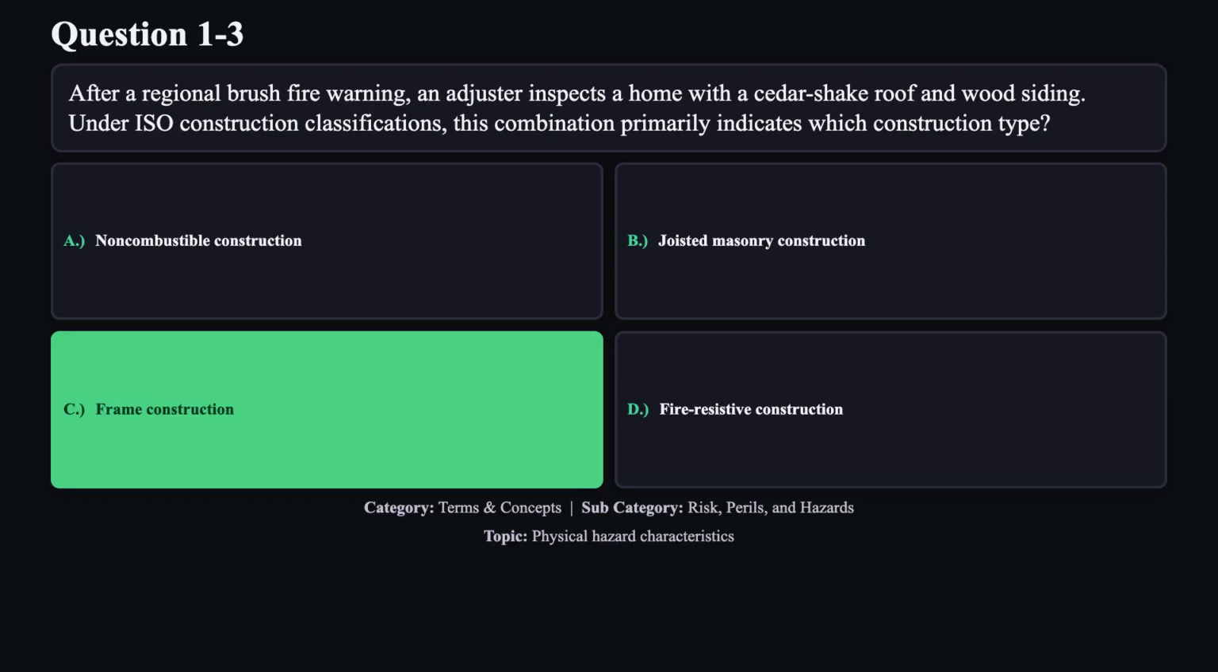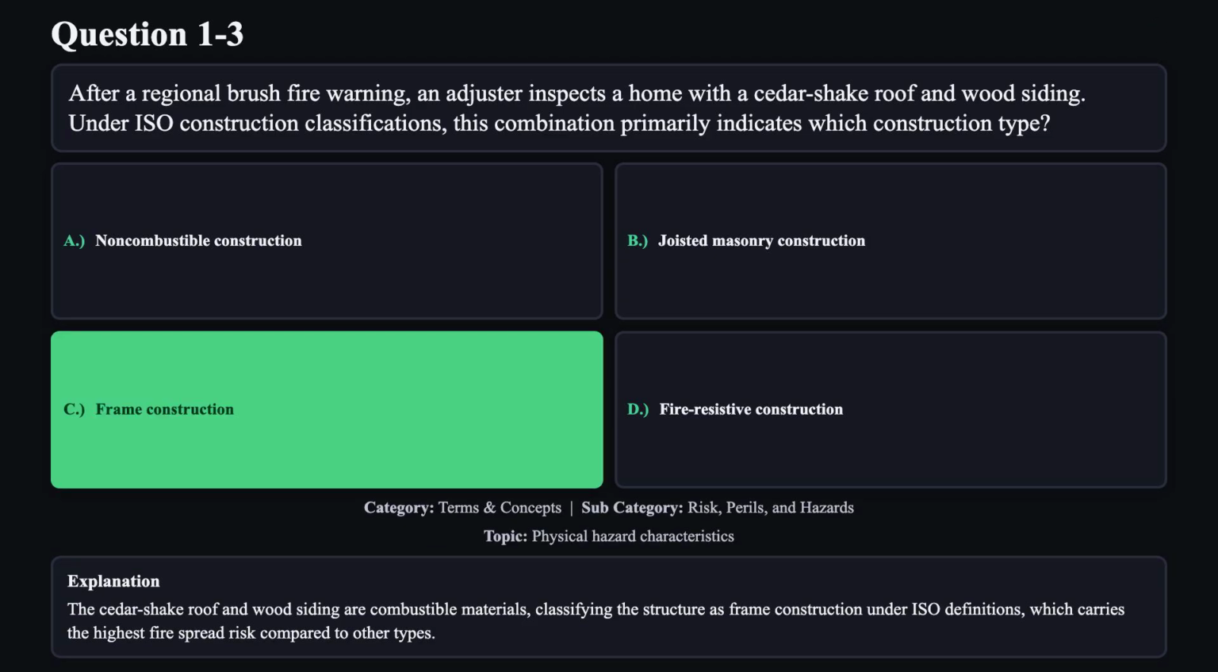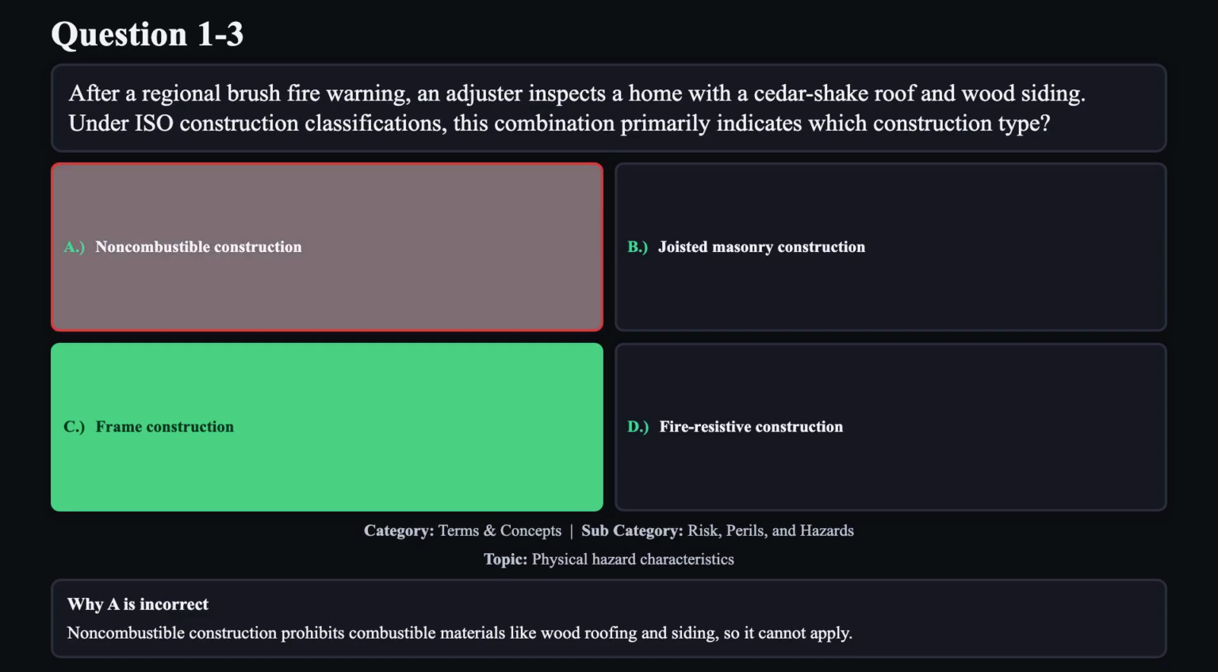The correct answer is C. The cedar shake roof and wood siding are combustible materials, classifying the structure as frame construction under ISO definitions, which carries the highest fire spread risk compared to other types. Reason A is not correct. Non-combustible construction prohibits combustible materials like wood roofing and siding, so it cannot apply.